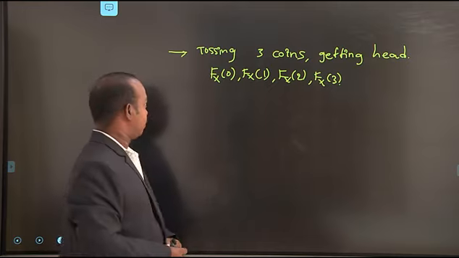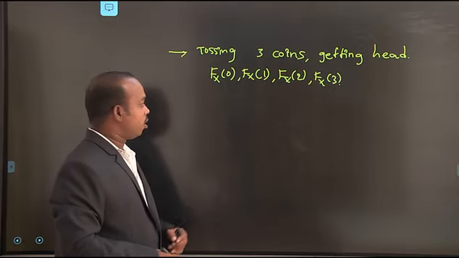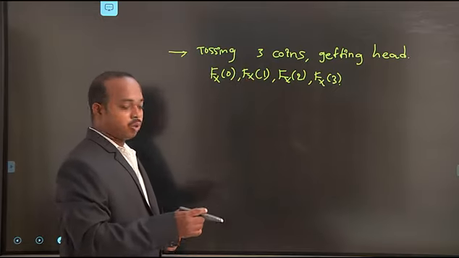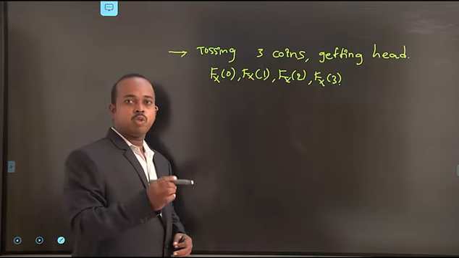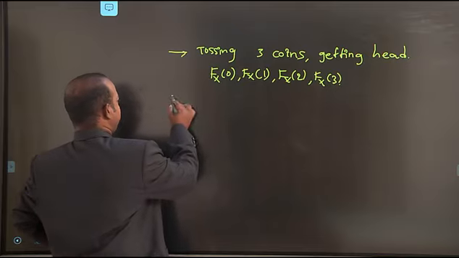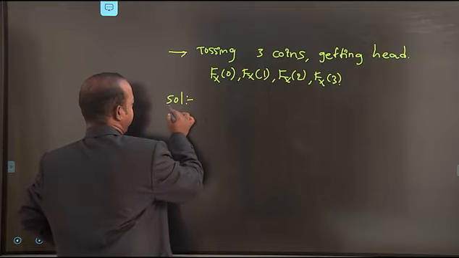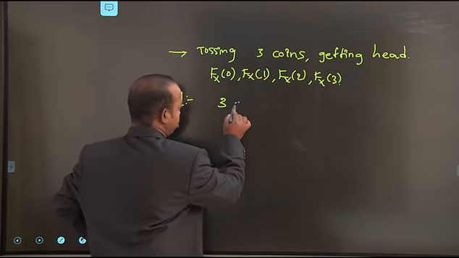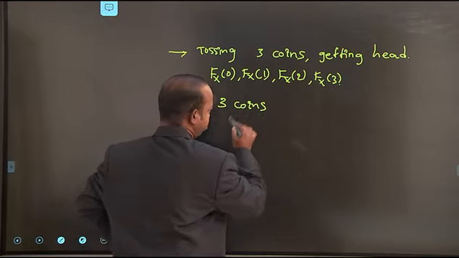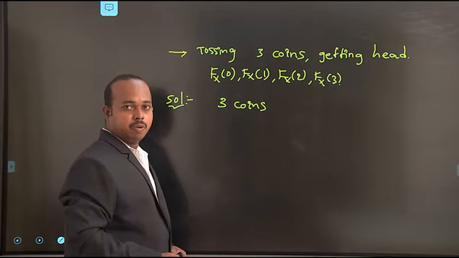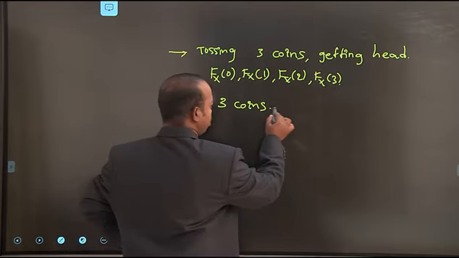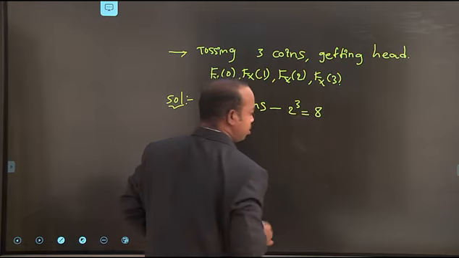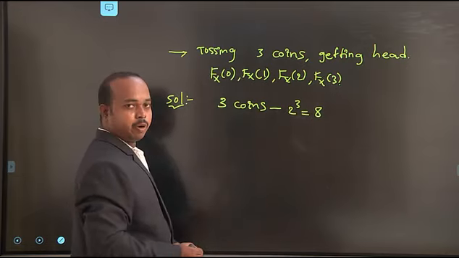First, according to the given data, 3 coins are tossed. The total possible outcomes are 2 power 3, that is 8 possible outcomes. What are the 8 possible outcomes?